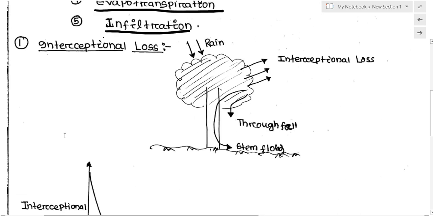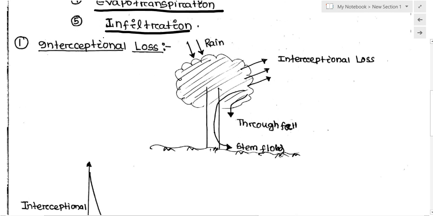Interceptional loss is the part of the rain which is lost to the atmosphere without being collected on the ground. That part of the rain is intercepted by tall objects like trees and buildings, and without being collected on the ground, it goes directly to the atmosphere. That loss is called interceptional loss, and its magnitude is very high at the initial period. As time increases, the loss decreases.